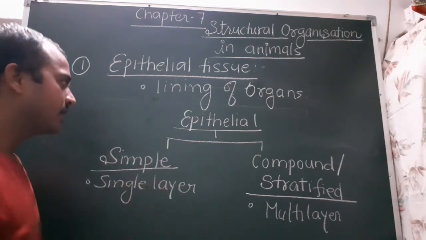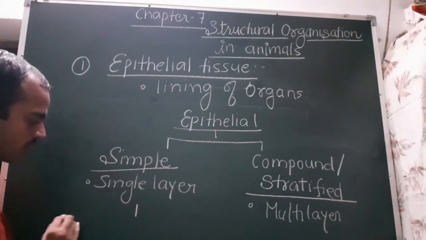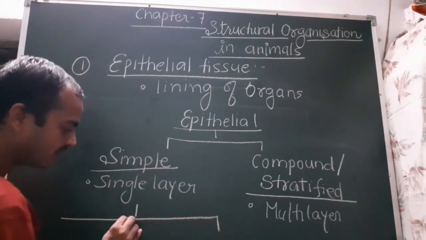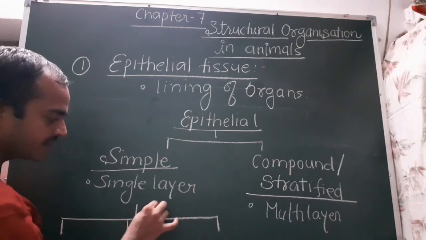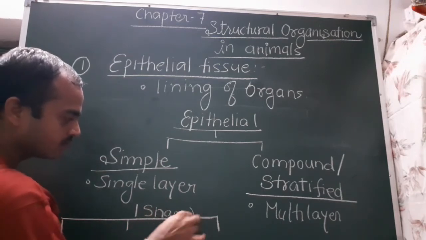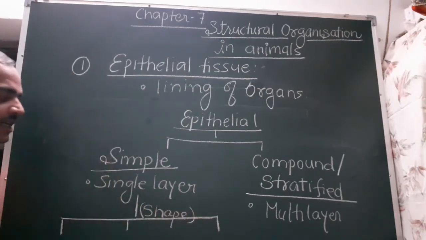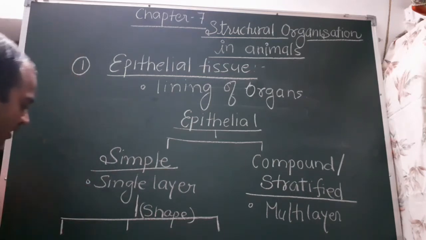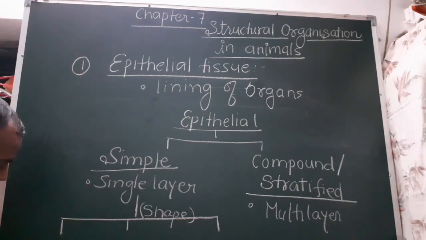But simple epithelial tissue again is of three types on the basis of shape. One is simple squamous epithelium.